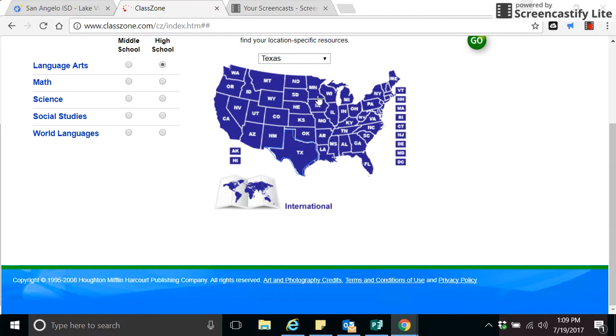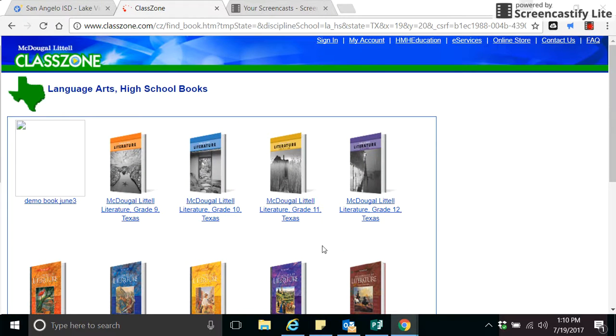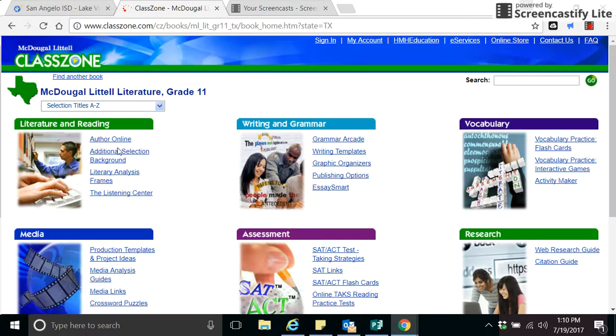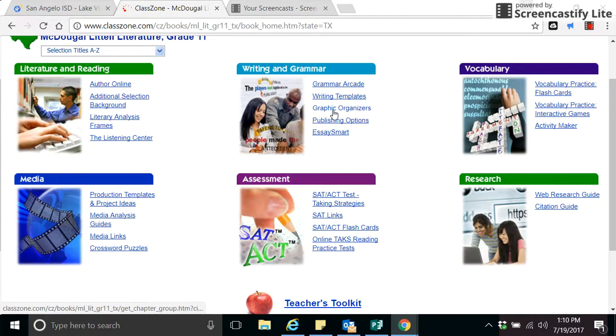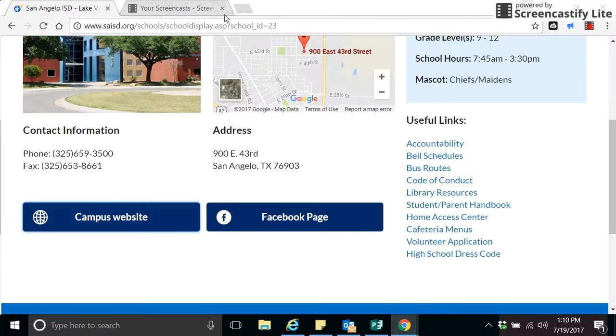You just walk through this, and eventually it'll bring you to the class zone. You go to Go, and then you're going to look for McDougall, which is Literature Grade 11. That would be this one here. Then you have a lot of stuff that you can access to the book: writing templates, graphic organizers, literary analysis frames. There's even a listening center which may be available to you, flashcards and vocabulary practice. But anyway, this is a useful tool for you if you need to access anything regarding the book.